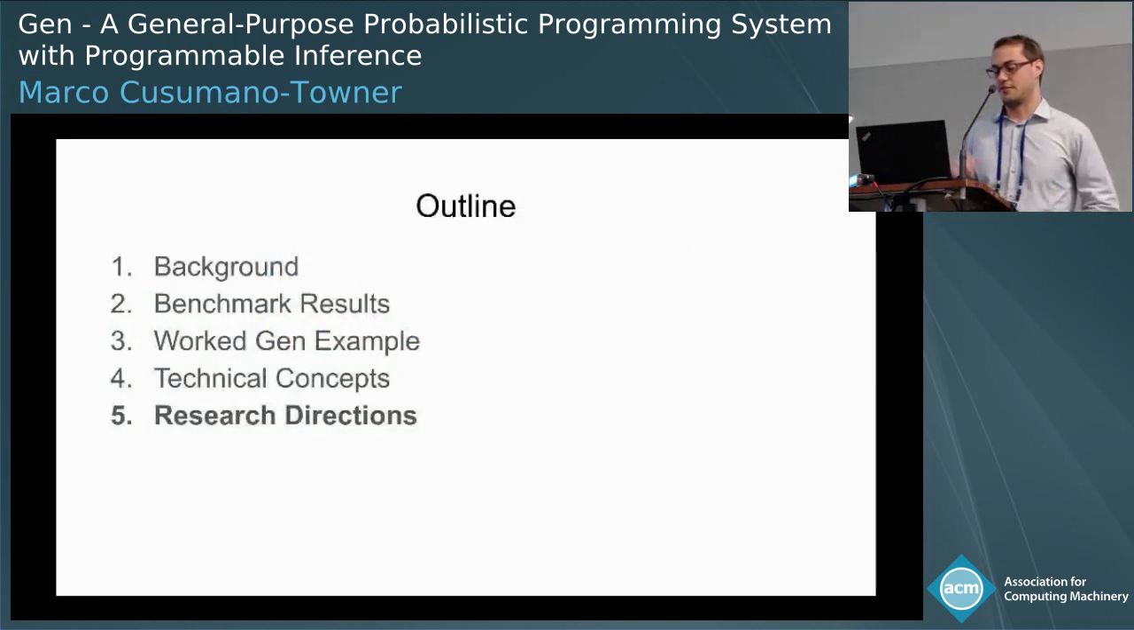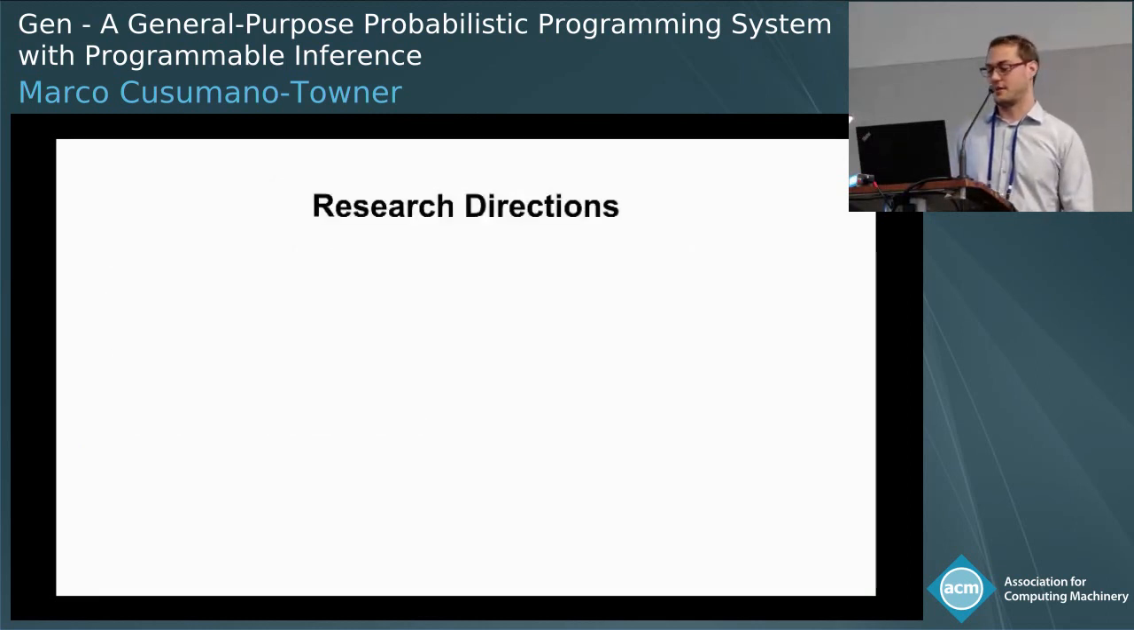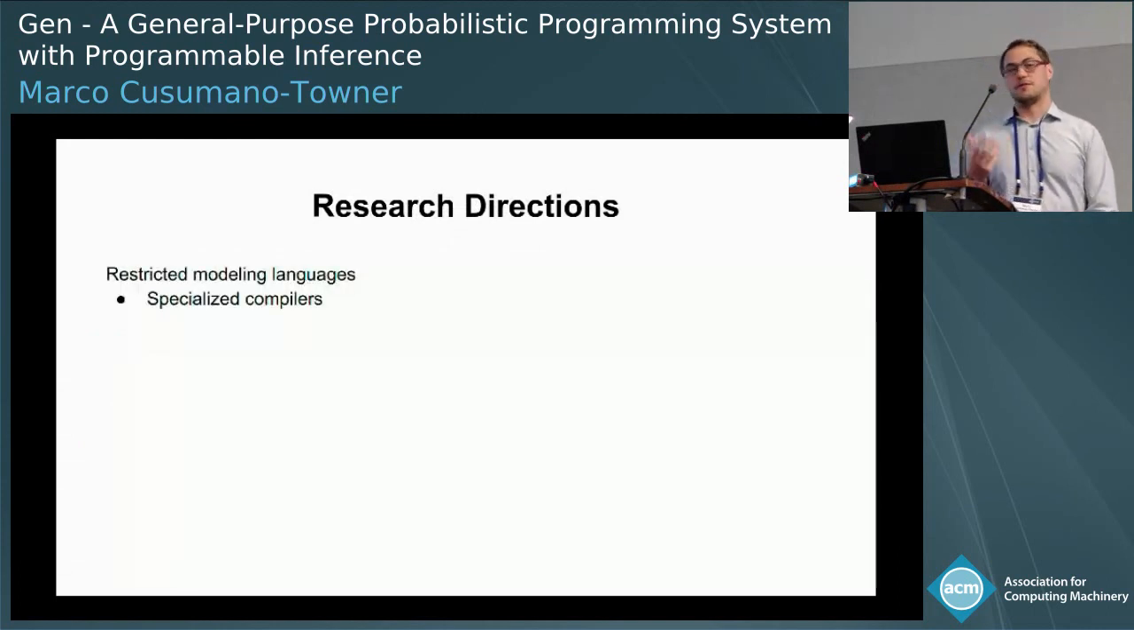All right, so I'll briefly talk about a couple of research directions. First, because Gen has an extensible set of modeling languages, we can always add more, and these languages can exploit special structure in the modeling language. In particular, you can have specialized compilers, which use specialized algorithms.